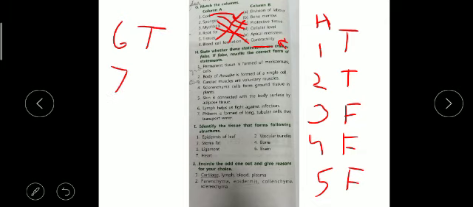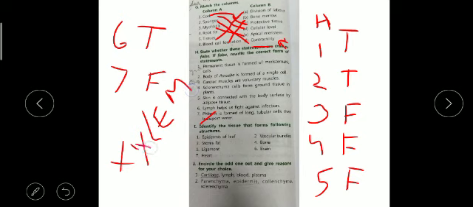And the seventh one, phloem is a long tubular cell that transports water. The seventh one is false. In place of phloem, what will come? In place of phloem, xylem will come. X-Y-L-E-M. Xylem will come.